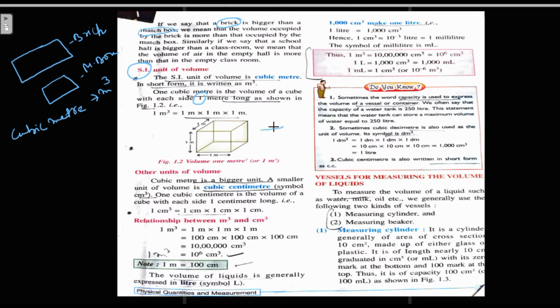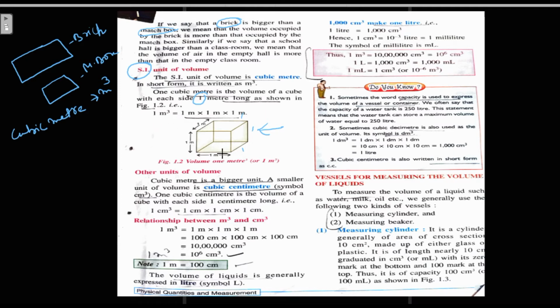As shown in your figure, this cube has each side 1 meter. So its volume would be side cube. 1 meter cube means 1 meter into 1 meter into 1 meter, right? So this is the meaning of 1 meter cube.